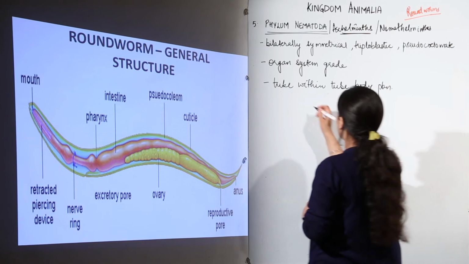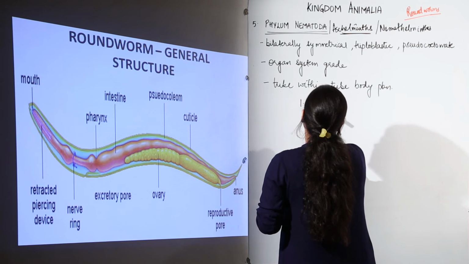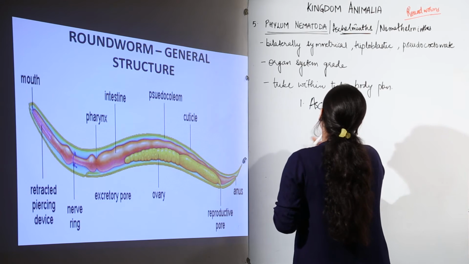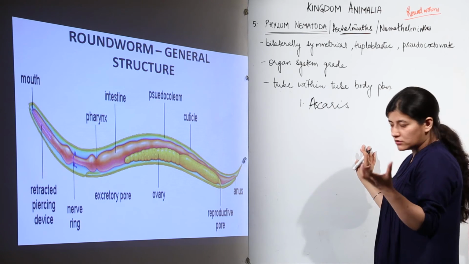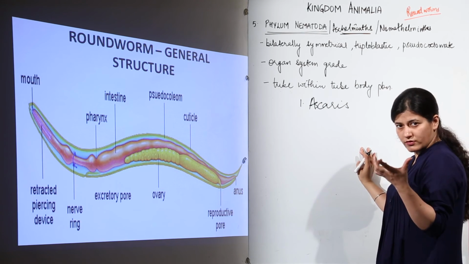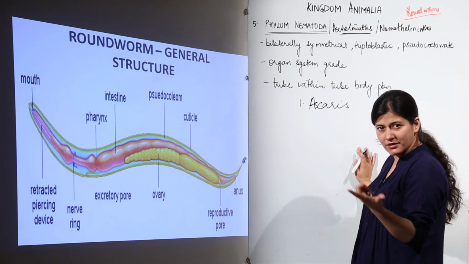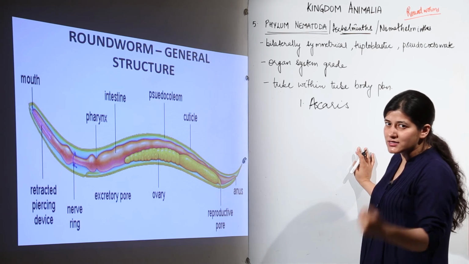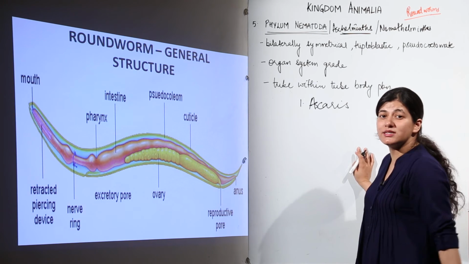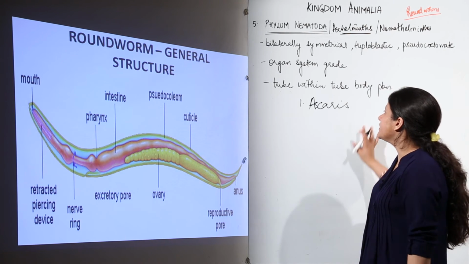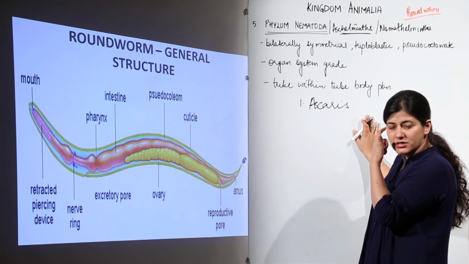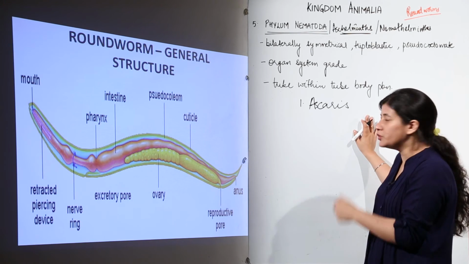So, the first one is Ascaris, the worm that we often talk about as being present in the stomach, not stomach exactly, no worm can survive in the stomach because it has acidic pH to such a level that only acidophiles can survive over here. Now, I hope you remember what acidophiles were. Then it survives in the small intestine where they can get ready-made food basically.